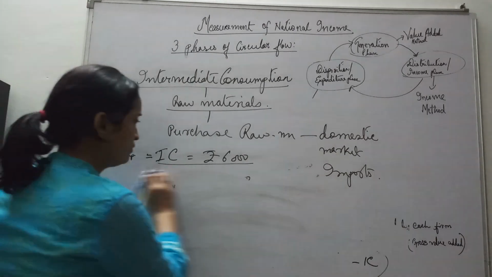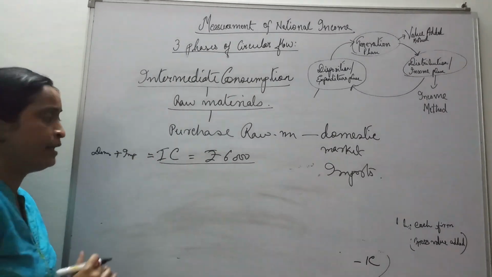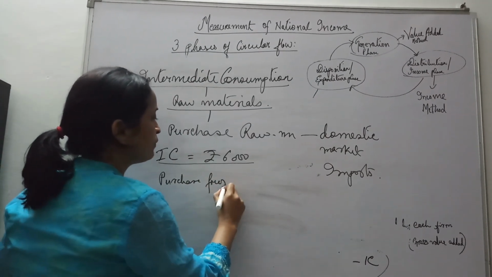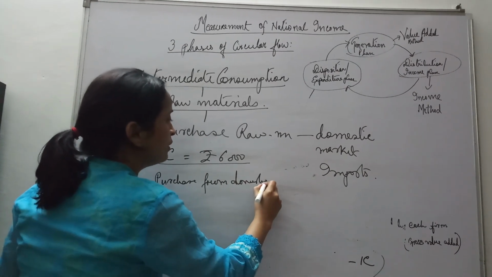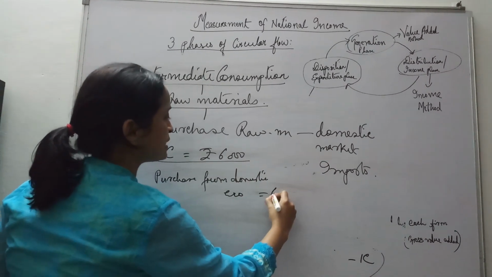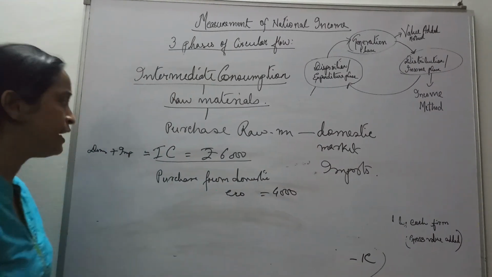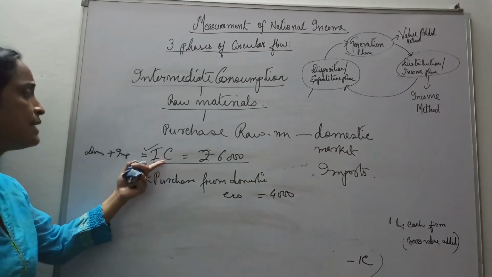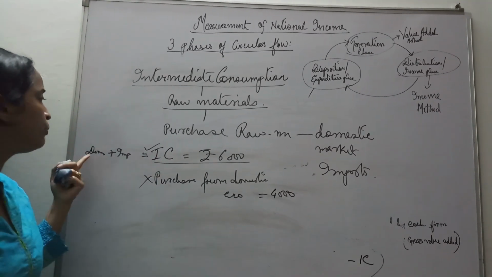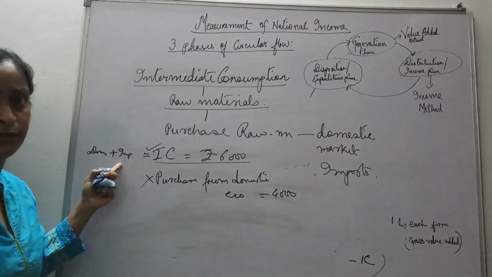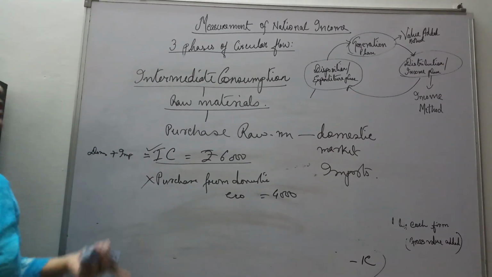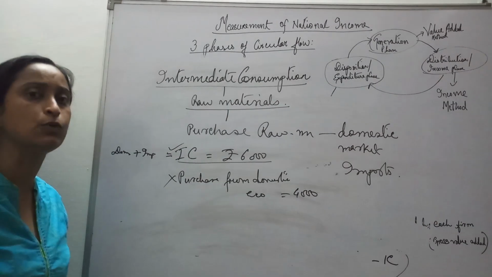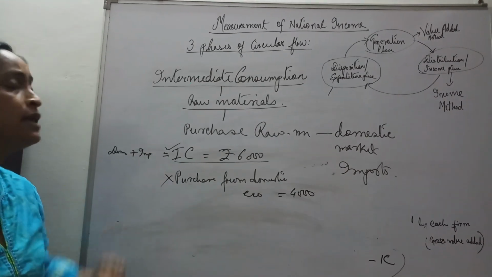Similarly, suppose again intermediate consumption is given and then another item is given, like purchase from domestic economy, 4,000. Here also directly we will take intermediate consumption. We will not consider this item. Why? Because intermediate consumption includes both domestic purchases and imports. So this thing is very important. You have to keep it in mind. Sometimes these are given as confusing items in the particulars. So you have to know what is intermediate consumption.